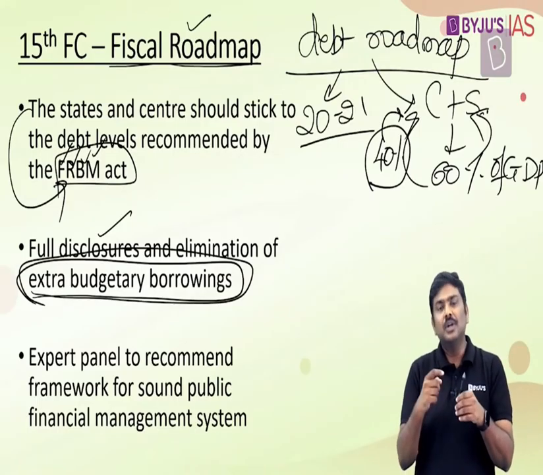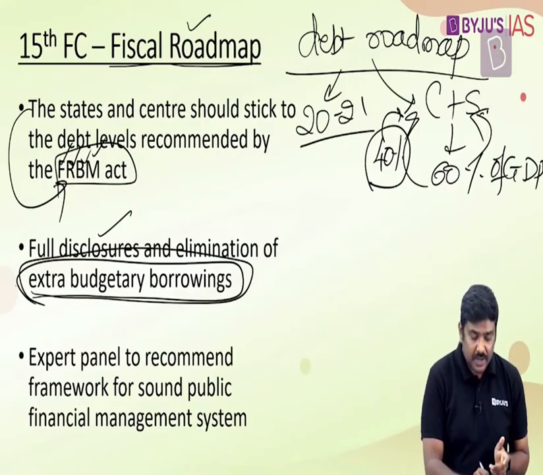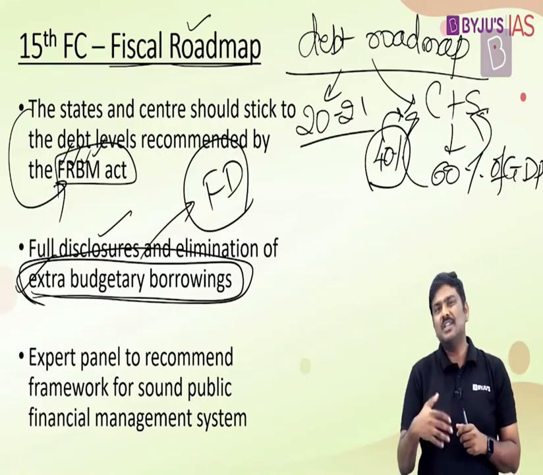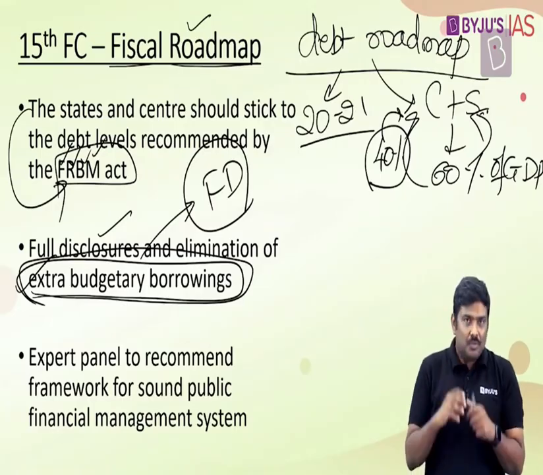And this leads to certain doubts with respect to the financial stakeholders in the market. For example, if there is a huge amount of extra budgetary borrowing, this is generally not represented in the fiscal deficit of the government. And very recently, central government has actually done this. I'll come to the point. But understand this: whenever extra budgetary borrowings are done, these are not part of the fiscal deficit calculation of the government. So this creates a certain opaque system.